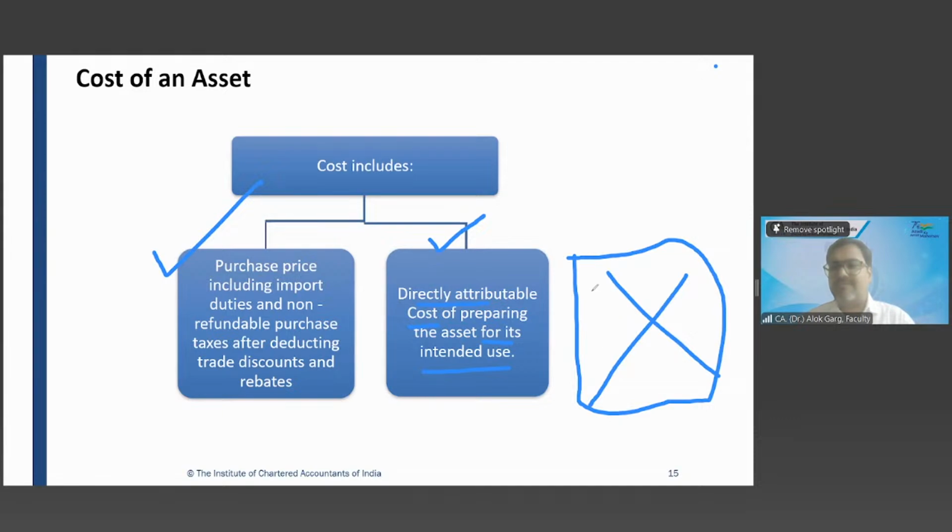Because there will be no dismantling, as this is an intangible asset with no physical substance. You dismantle only what has physical substance. That is why the estimated cost of decommissioning and dismantling is not there.